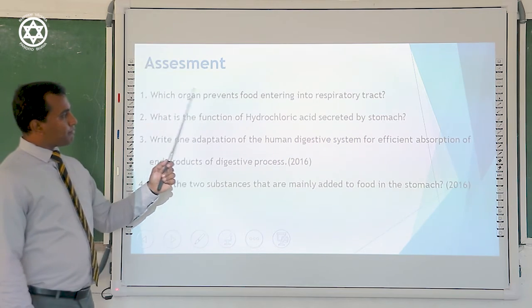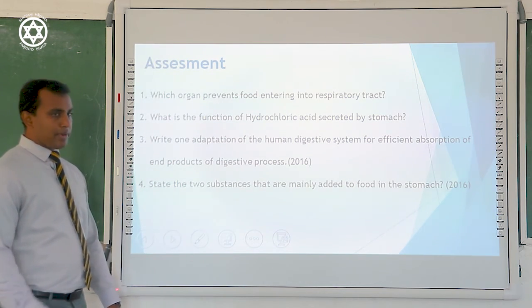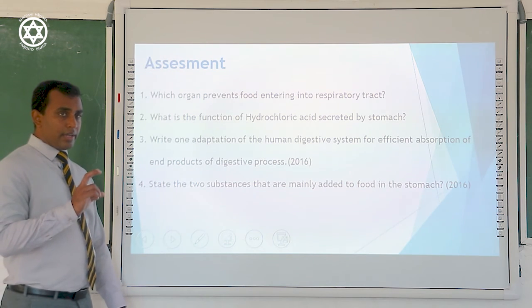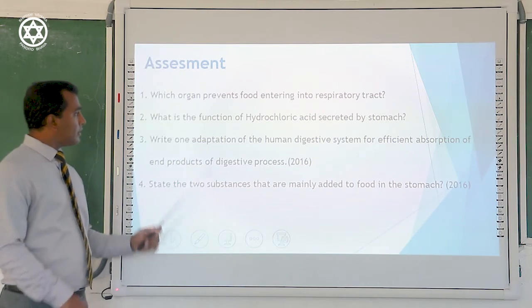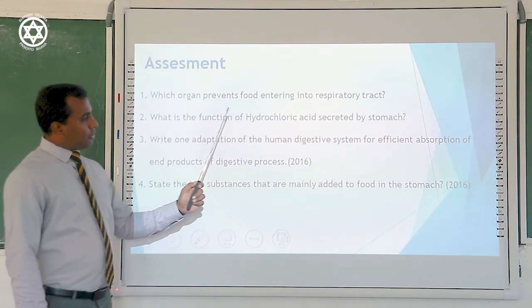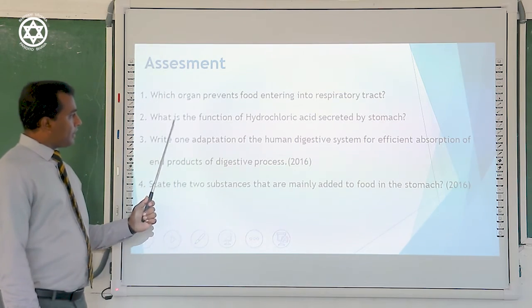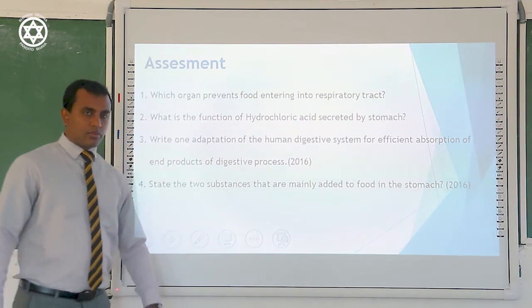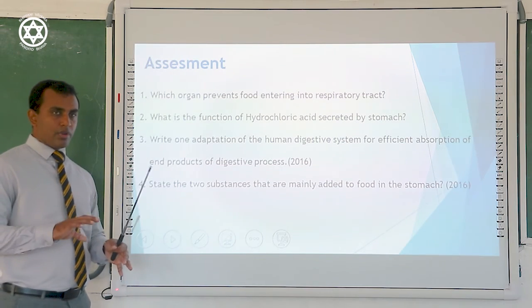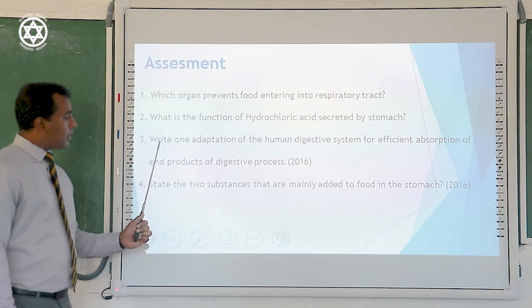Question number 1: Which organ prevents food entering into the respiratory tract? That means there is an organ that is very important in preventing food from entering the respiratory tract. Question 2: What is the function of the hydrochloric acid secreted by the stomach? There are several functions. If you can write at least one function, it is good enough.